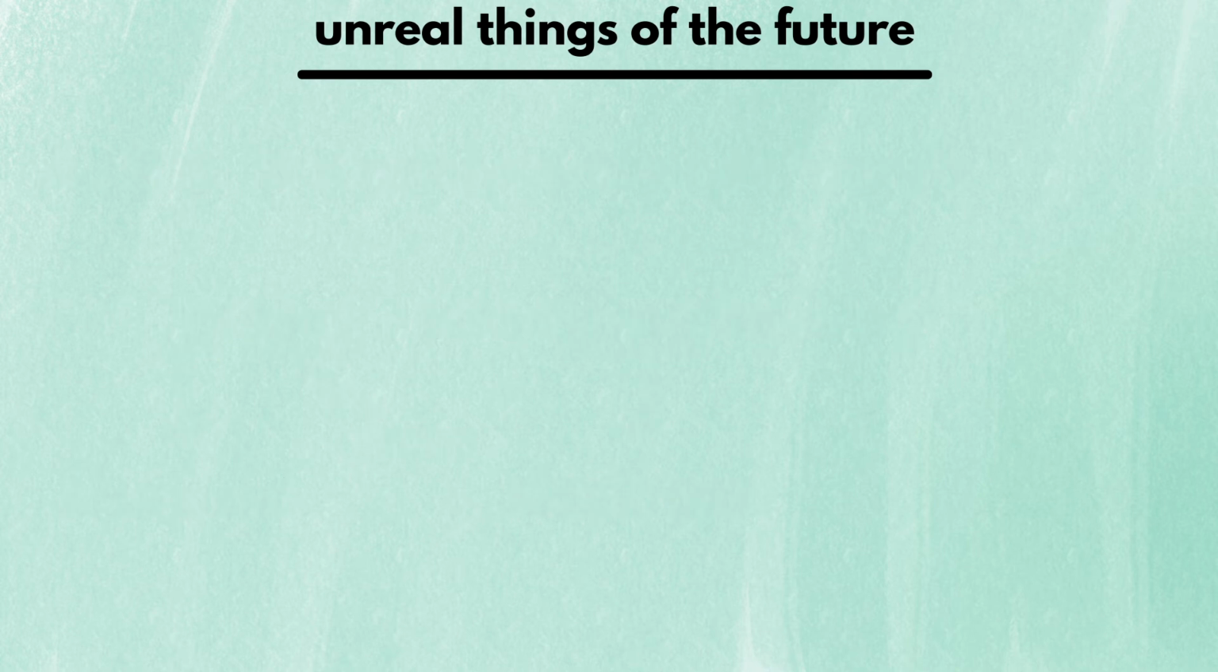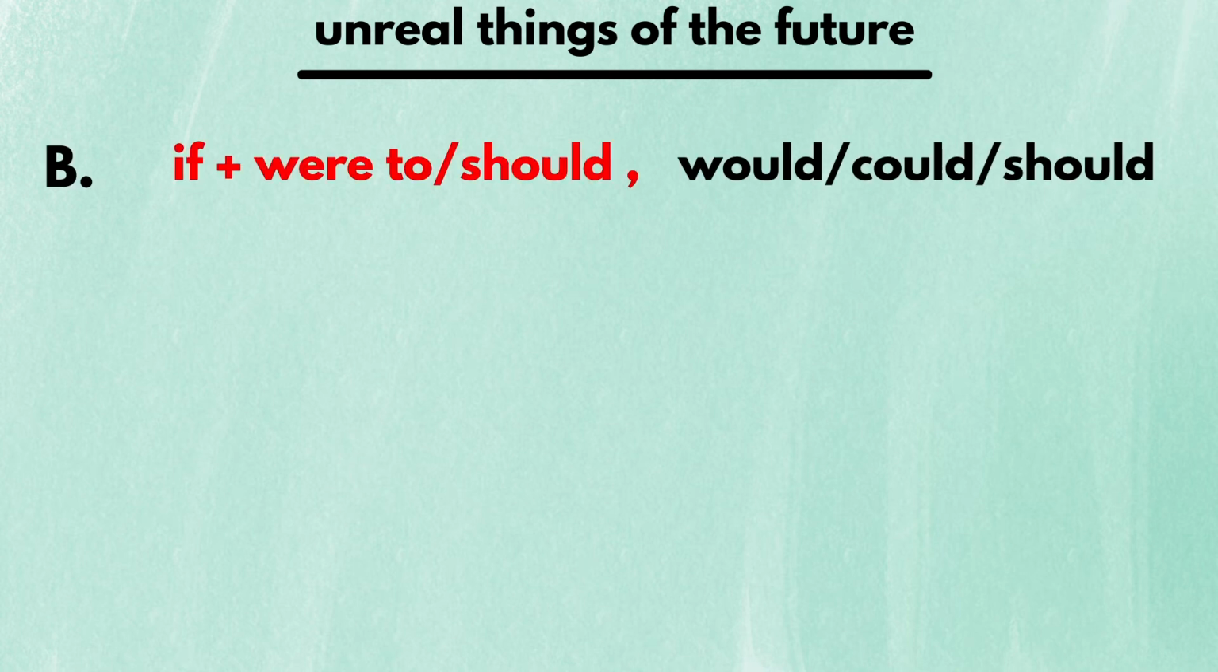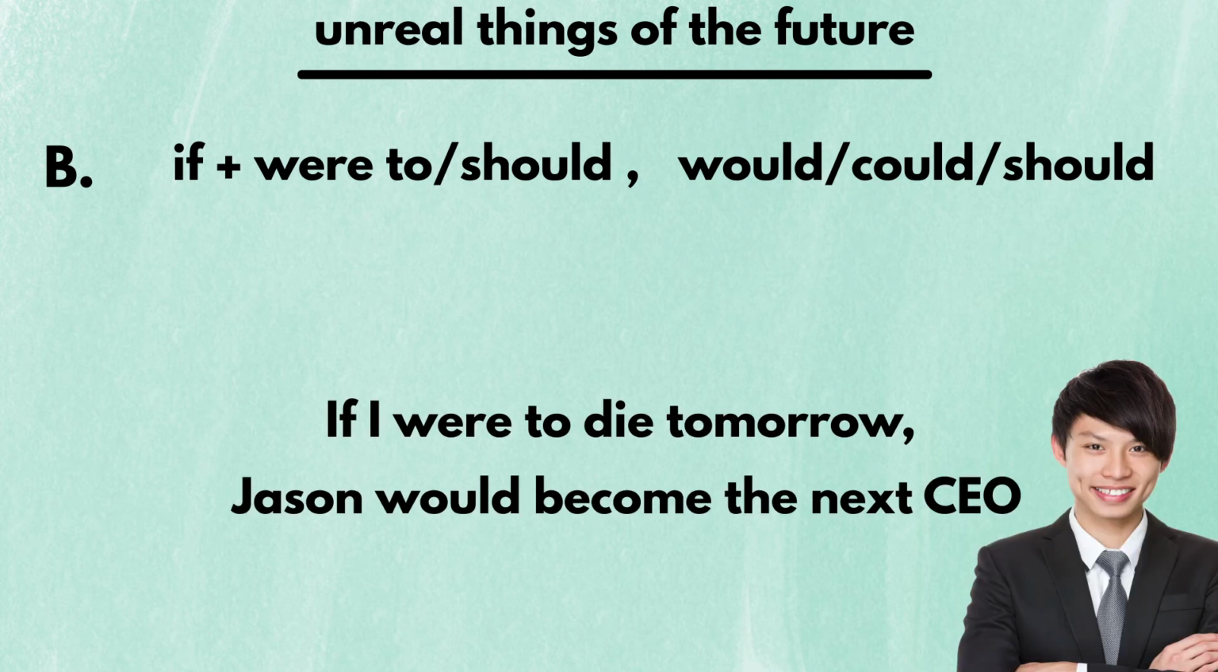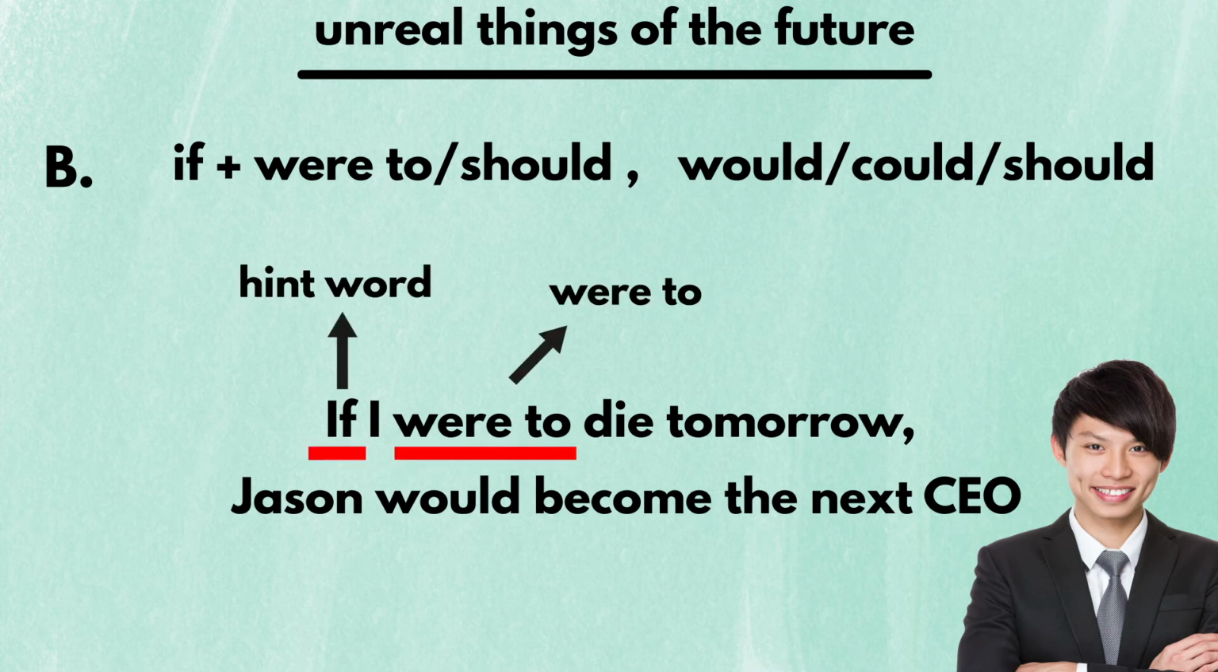However, if you really want to make a clear distinction between the present and future, you have to use this sentence structure. First, have the hint word "if," and then have either "were to" or "should" in the same clause. Secondly, have "would" or "could" or "should" in another clause. Here's what I mean. Take the sentence, "If I were to die tomorrow, Jason would become the next CEO." The hint word "if" is there, and you have "were to" in the same clause. In another clause, you have the word "would." In this case, you're talking about unreal things of the future. The speaker thinks that the chance of his or her dying tomorrow is very low.